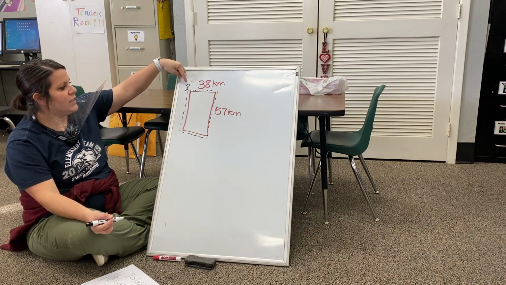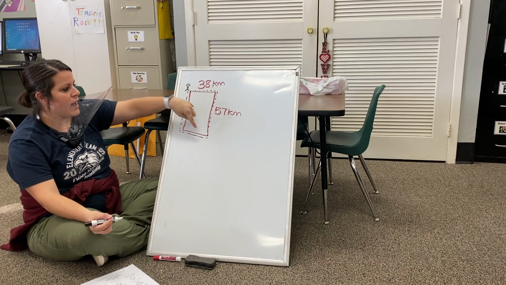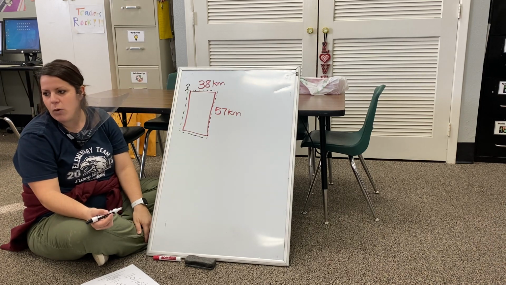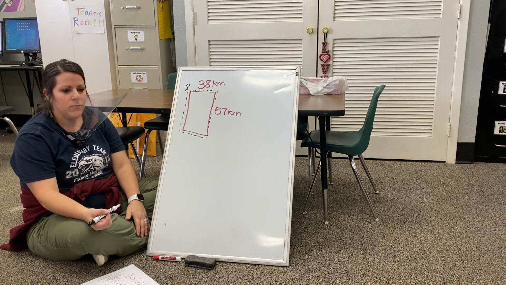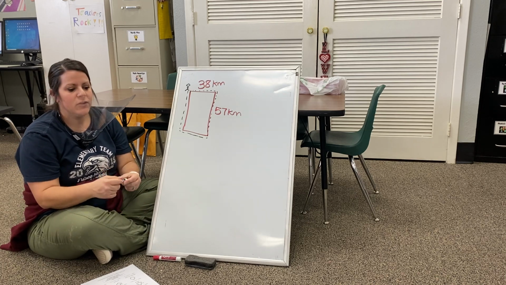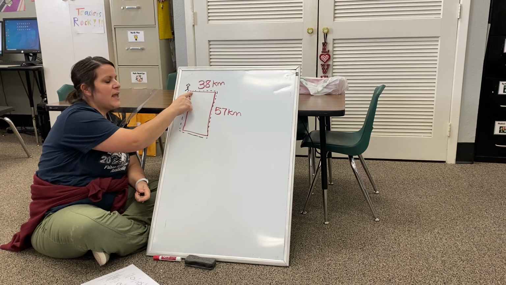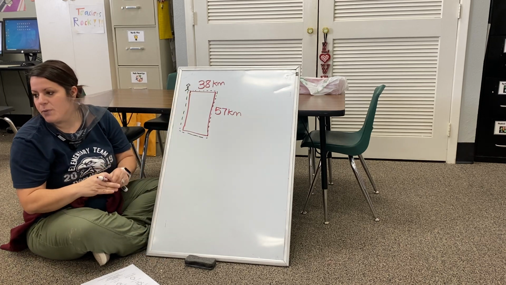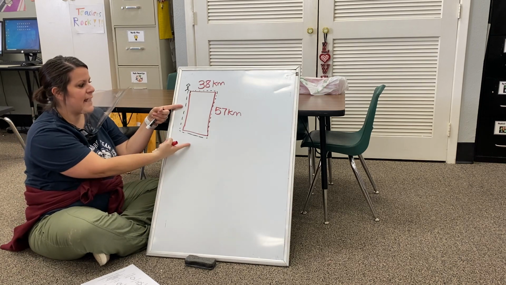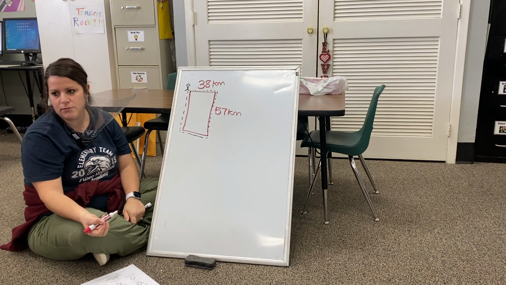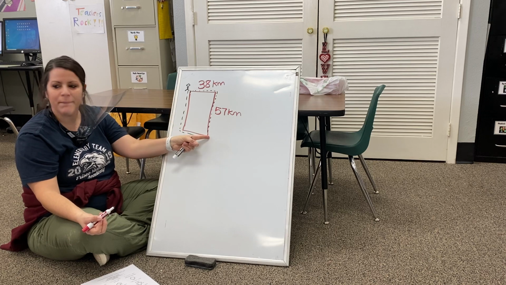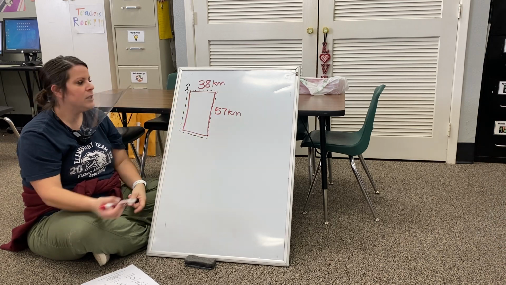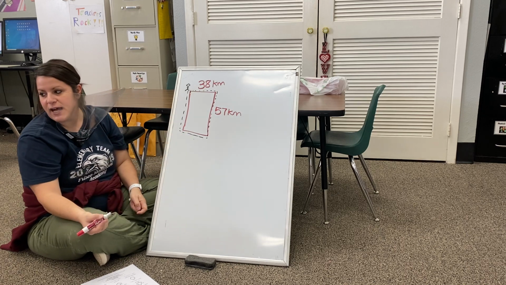So if I started here and I walked around my rectangle, how far would I have walked? Well, that one's going to be a little bit difficult to figure out, Vedant, because you have to do a math problem. I do have to do a math problem. But before I can do a math problem, I have to figure out the length of my other 2 sides, because I don't just stop here. I have to go all the way around. So what is the length of this side, Cooper?